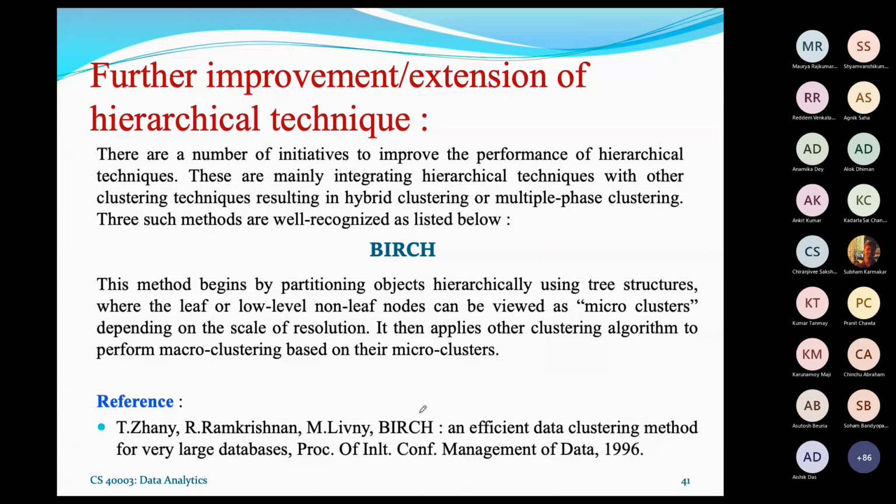You can know that, okay, six years down the line of exploring the Diana and Agnes algorithm, it is an efficient data clustering method for very large databases. That means there is one issue, the time complexity. So in BIRCH, they have proposed some ideas about how to reduce the time complexity.